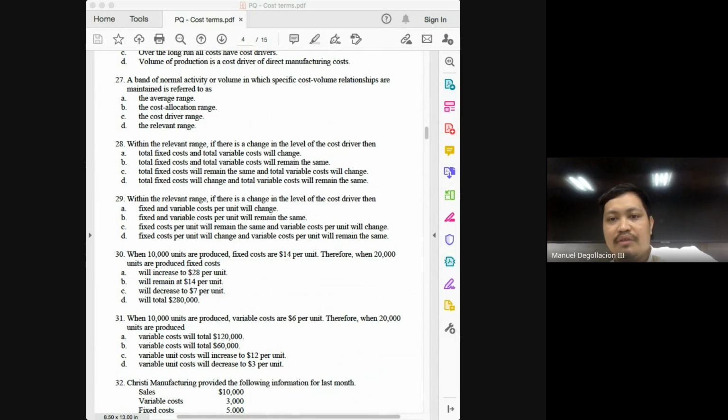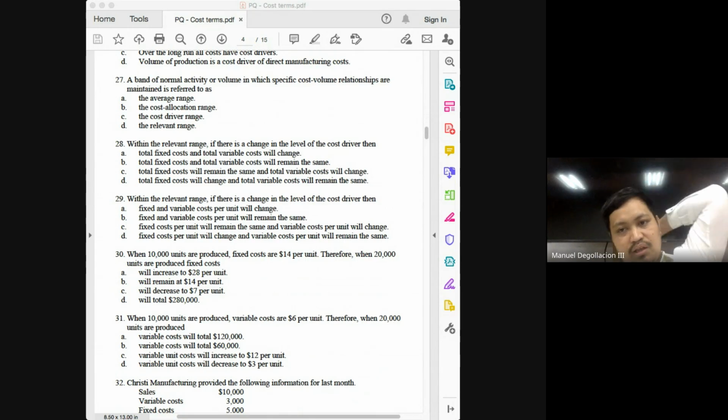28, within the relevant range, if there is a change in the level of the cost driver, then within the relevant range, total fixed cost and total variable cost will change. Letter A is wrong, but which part makes it wrong? The first part, the total fixed cost will change. It should not. Letter B, total fixed cost and total variable cost will remain the same. This is also incorrect because total variable cost should change. Total fixed cost will remain the same and total variable cost will change. This is the answer. Letter C.